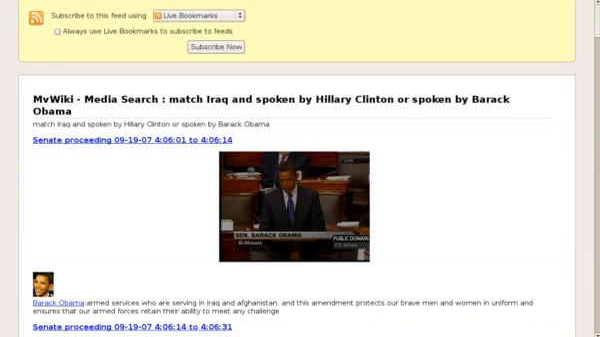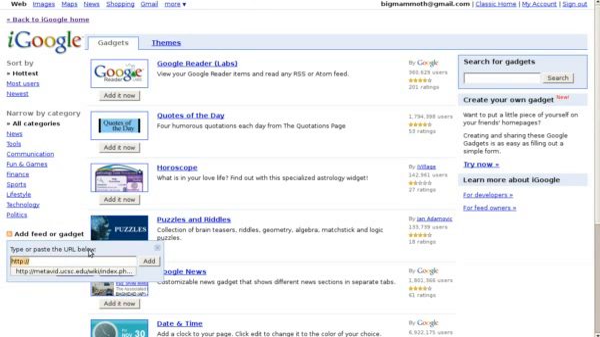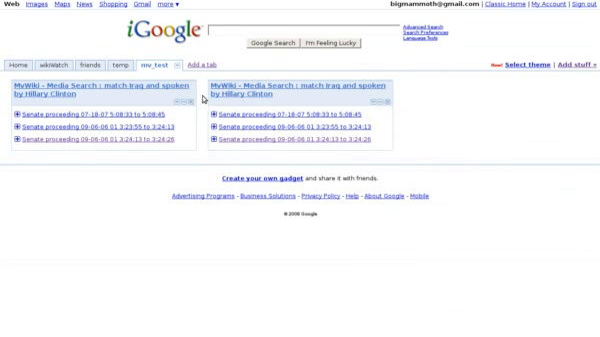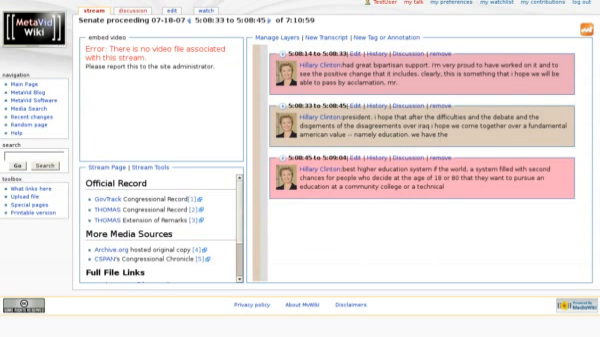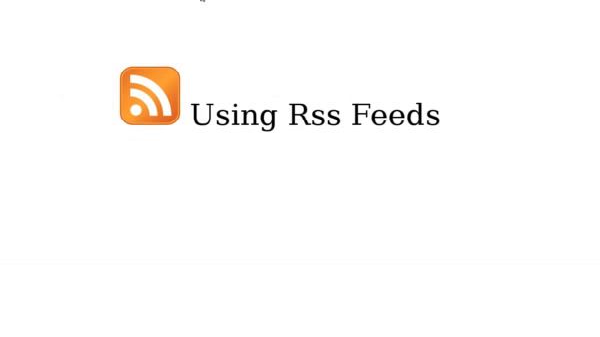We can also use it in your iGoogle or your My Yahoo or whatever all these portal sites names are. If we go ahead and add that here, we can then go back to the iGoogle home, and here we have matches by Hillary Clinton. We can pull up the different clips and link into the video stream. In this case, that one's not available, but anyway. Okay, so the RSS feeds can be accessed in lots of different ways.